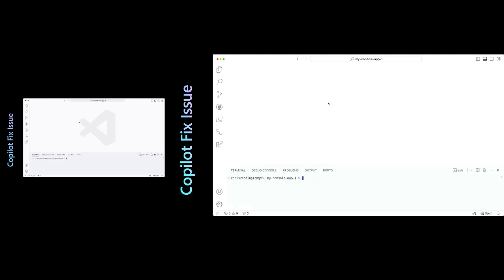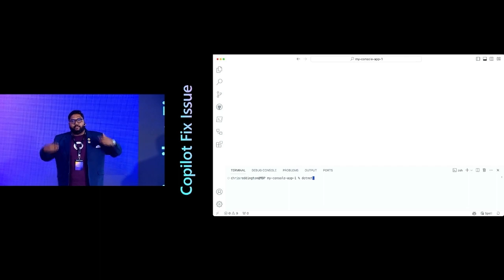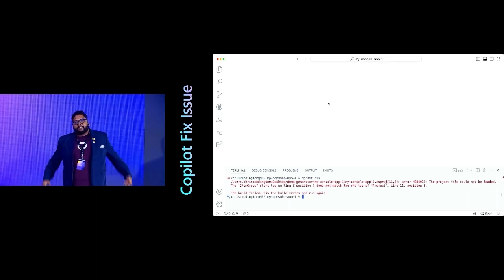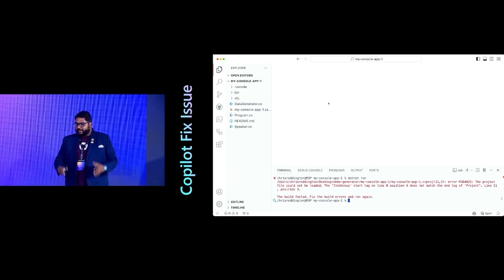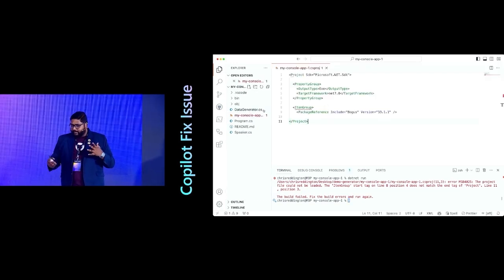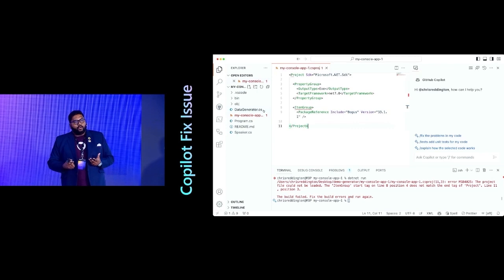Developers are faced today with an ever-increasing set of errors and problems and issues that come up. So in the same project that we generated, for example, there's an error that comes up, right? You can see that there's an item group start tag, and then it tells that there's an error, right? All of you know that you've been using ChatGPT in the past to put an error in a file and then try to find out. What we've built is the same experience for you within an IDE.